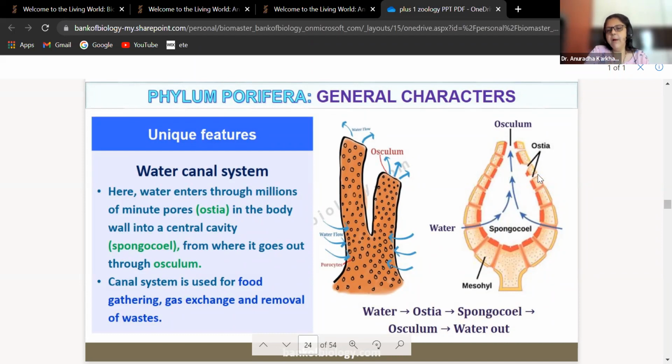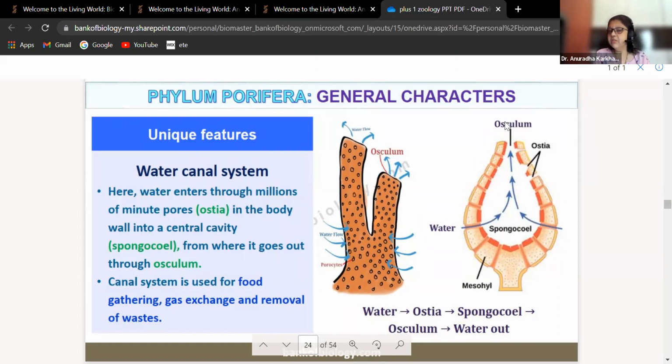So see, पानी को अंदर आने के लिए इतने छोटे छोटे छोटे छोटे इतने spaces है. But to let out the water, there is only one opening called as osculum. So this osculum is a single opening through which the water will be thrown out. And ostia are several millions of openings through which the water will enter inside.